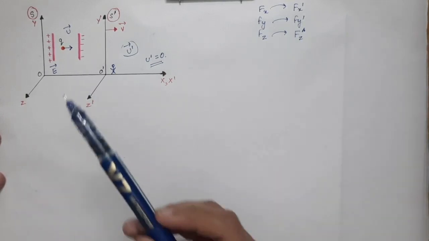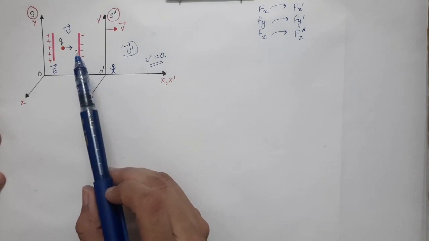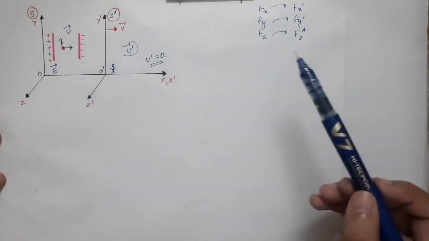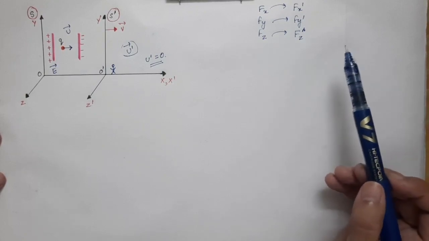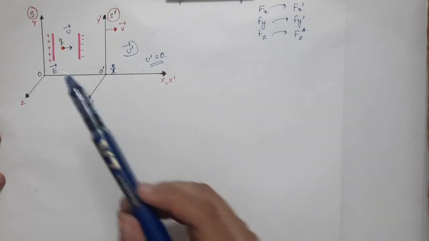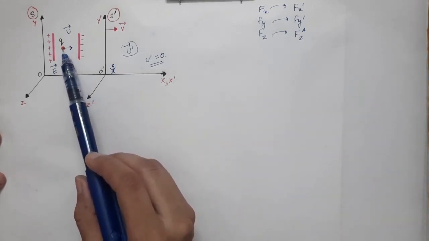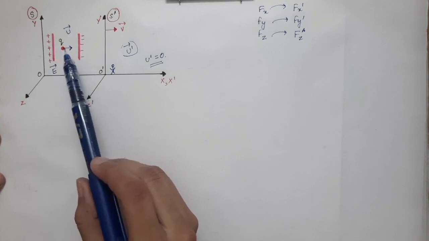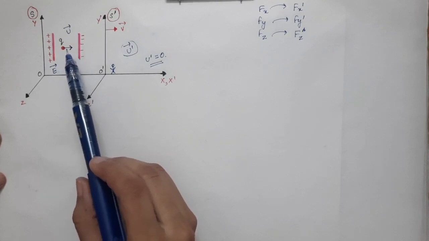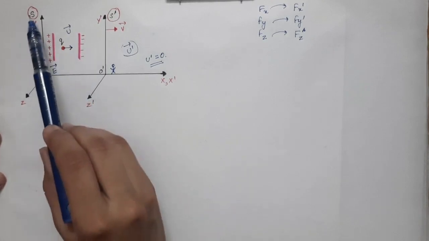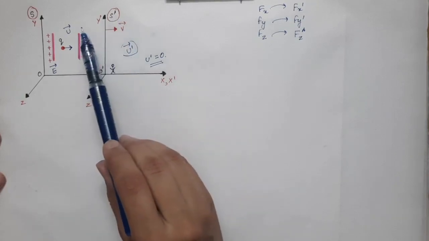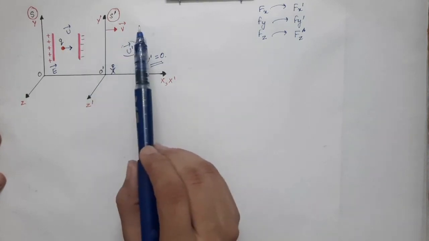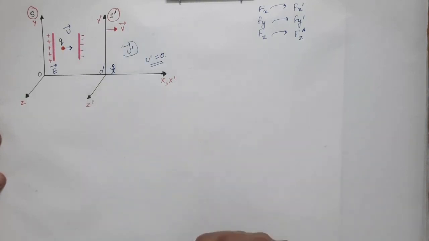And after that we are going to find the relation of force on this charge. So this derivation that we are about to do is for the case of any particle. But after this article, we are going to find the force on this charge which is under the influence of electric field. When it is under the influence of electric field, it will gain some velocity and it will experience some force in S frame and some force in S prime frame. And then we are going to find the relation of the two forces. That we will do in the next article.